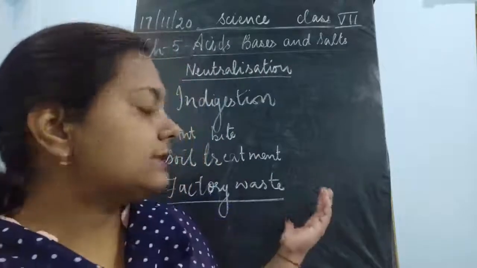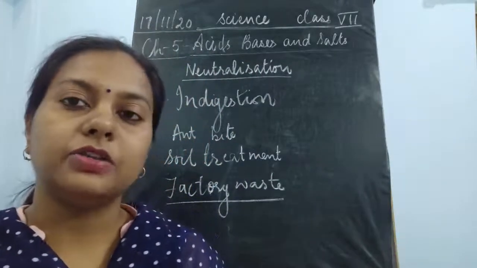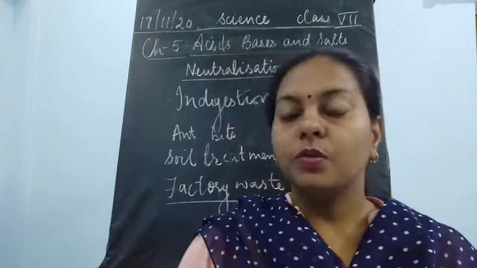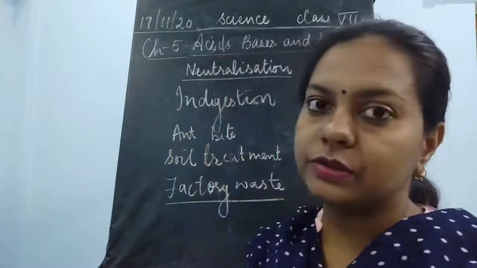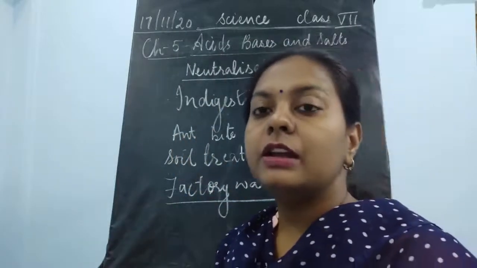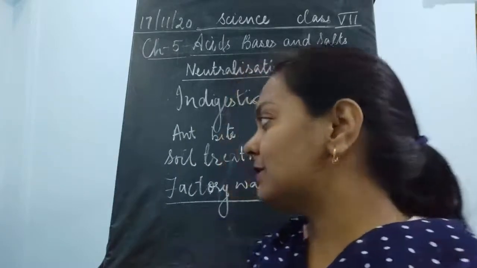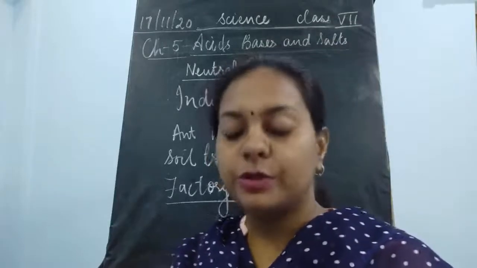तो ये जो एसिड्स हैं फैक्ट्री वेस्ट में, डायरेक्टली अगर हम वाटर बॉडी में डाल देंगे तो क्या होगा उन ऑर्गेनिजम्स का जो उस वाटर बॉडी के अंदर रह रहे हैं. तो वाटर बॉडी के अंदर प्लांट्स भी रहते हैं, एनिमल्स भी रहते हैं. Aquatic plants are also there, aquatic animals are also there. Now children, if aquatic plants and animals come in contact with these dangerous acids, then what happens? They are going to be killed. Simply, they are going to be dead.